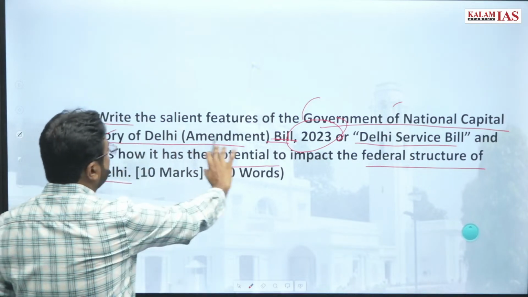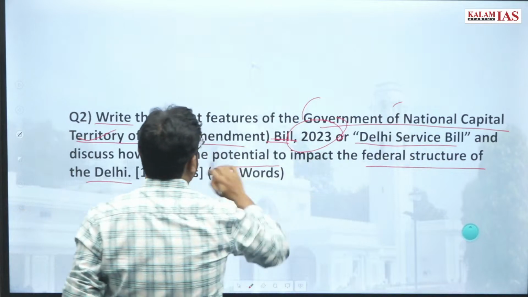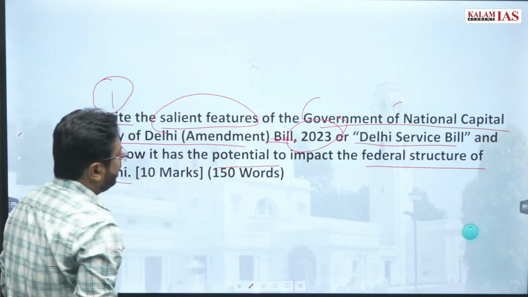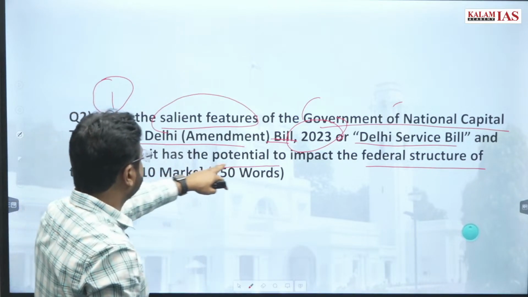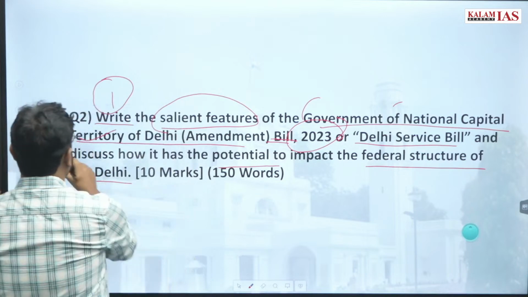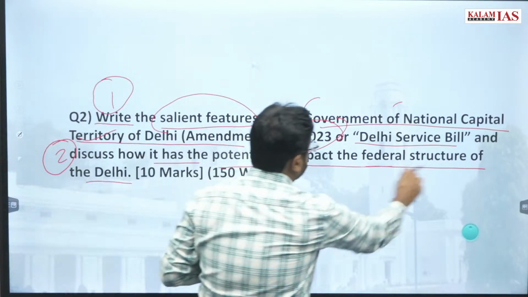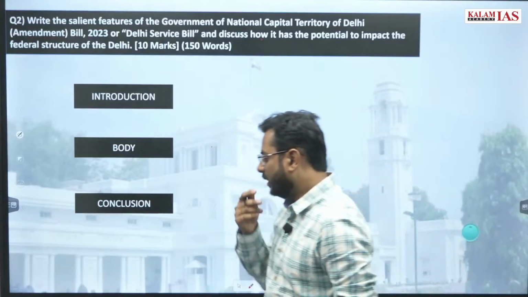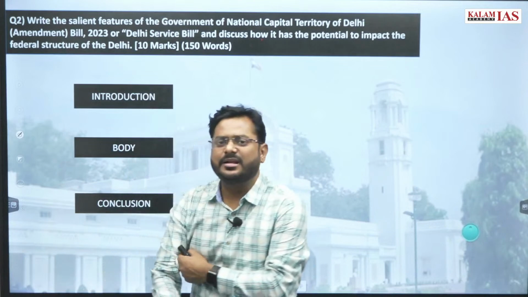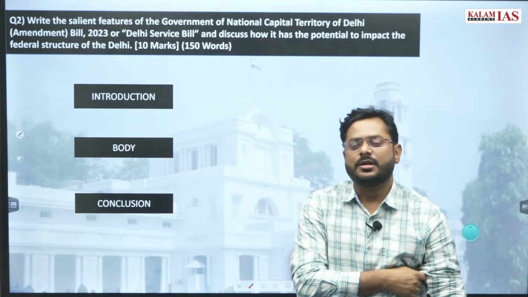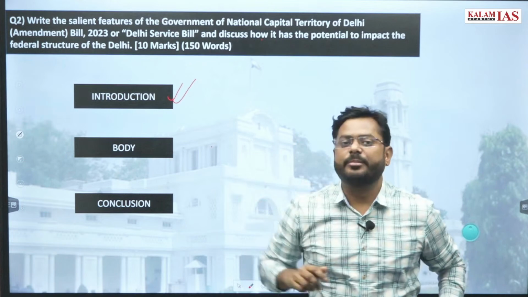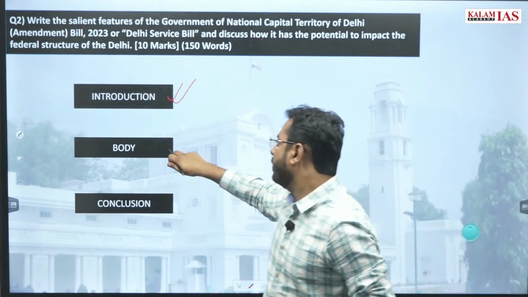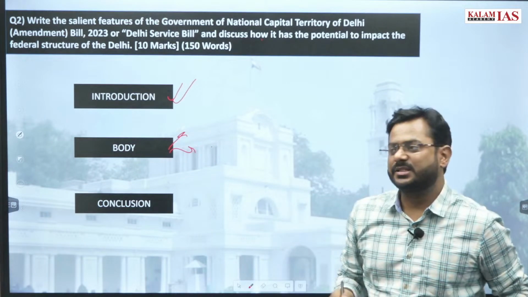So write the salient features of the Government of National Capital Territory of Delhi Amendment Bill. तो एक तो first part you will be writing the salient features, and discuss how it has potential to impact the federal structure of Delhi. So this will be the second part. So basically two parts will be there, right. What would you write in the introduction? You can write a contextual introduction. You can write what is the context of the bill, right, and what criticism has followed. Then in the main body two parts will be there, we will be seeing this.